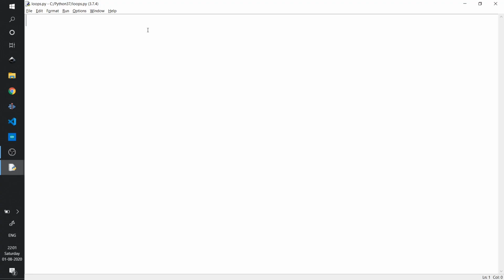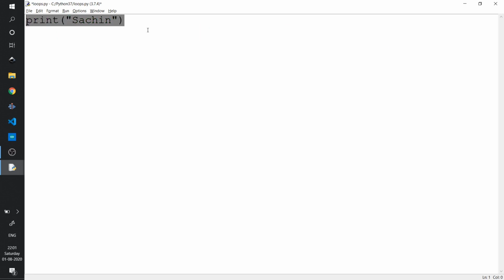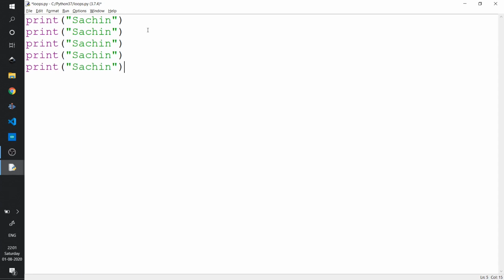So let's start. In this video, we will be trying to write two simple codes. In the first code, we have to print Sachin 5 times. Now, the simple way of doing this is we write this line 5 times. This would be the worst way of coding. The only purpose we are writing a code is to make our efforts easy. So I feel we should never be writing any codes like this.